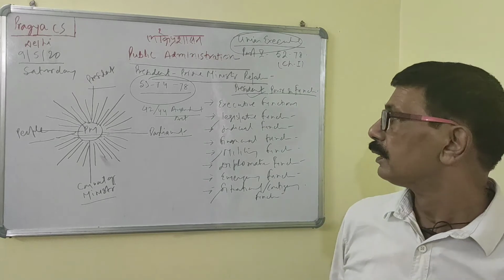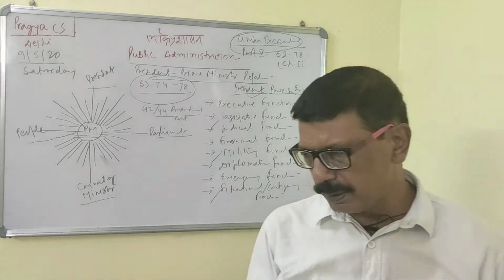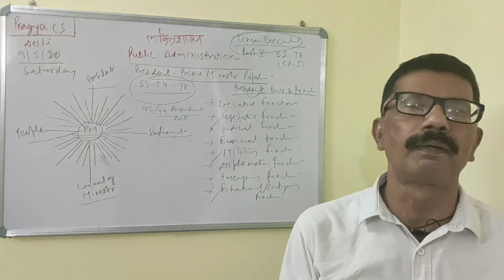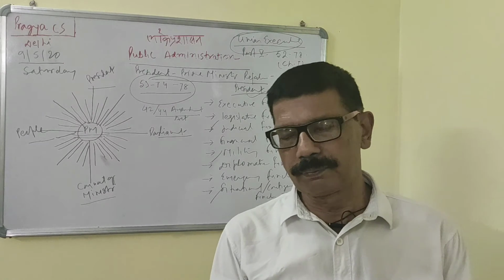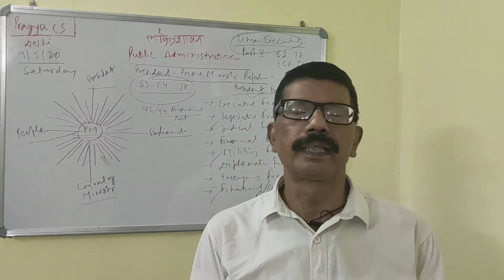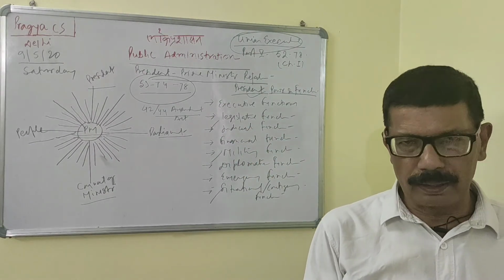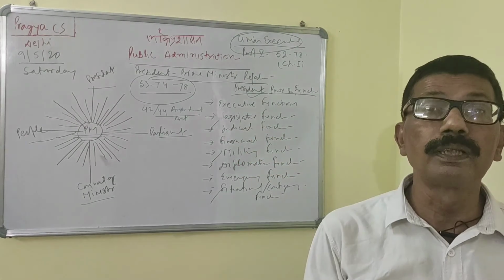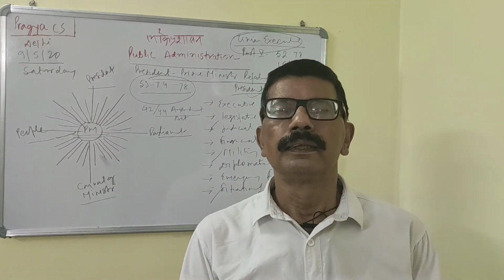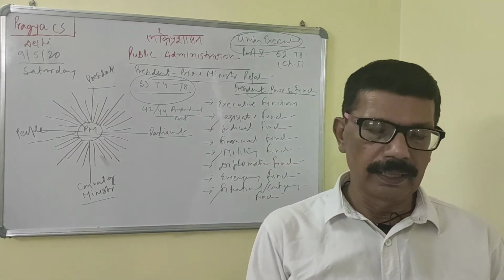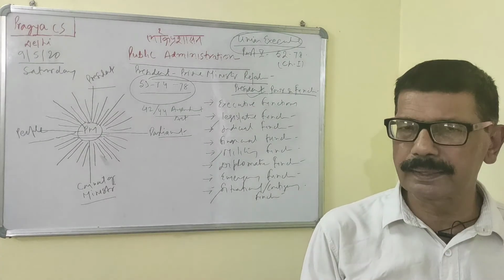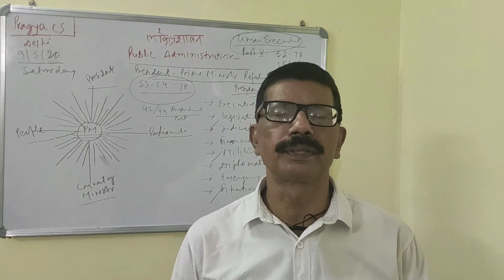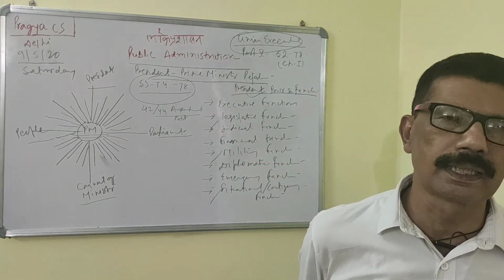So what I mean to say is that the Prime Minister's role and functions can be discussed under several heads: with regard to the Council of Ministers, then the President, then Parliament, then civil services, then the financial system, then diplomacy and foreign affairs, then disaster management, and last, with the public. So the Prime Minister has a very significant position in the Indian political system.